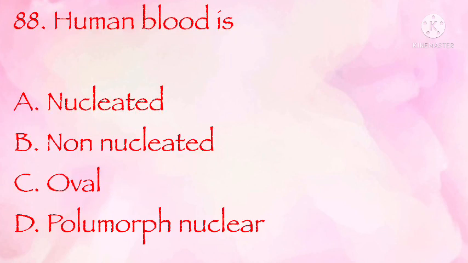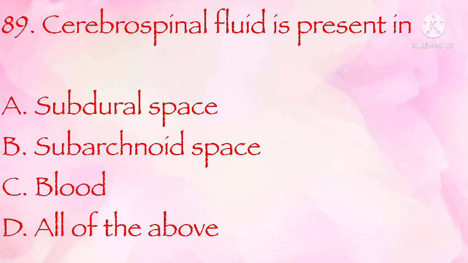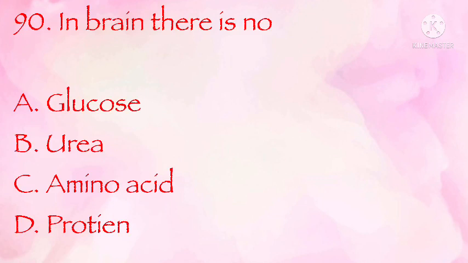Fatty acid. Human blood is nucleated, non-nucleated, oval, polymorphonuclear. The correct answer is B, non-nucleated. Cerebrospinal fluid is present in subdural space, subarachnoid space, blood, all of the above. The correct answer is B, subarachnoid space. In brain there is no glucose, urea, amino acid, protein.